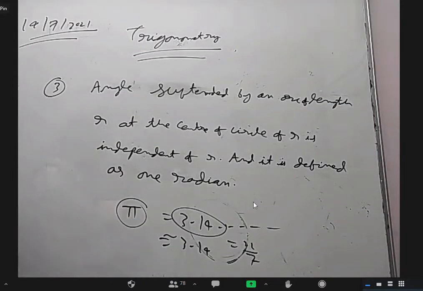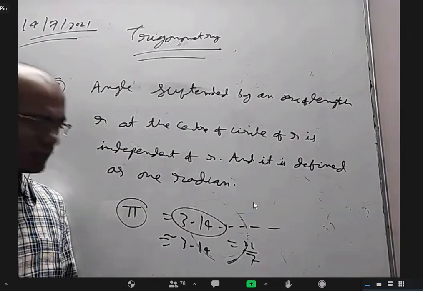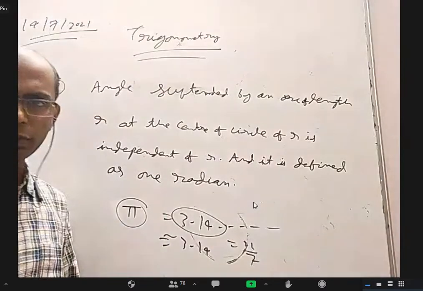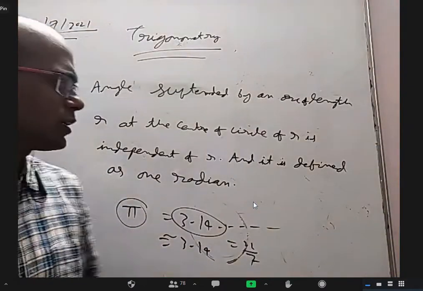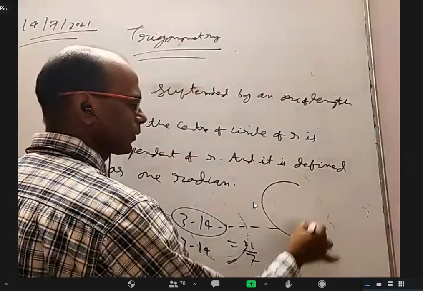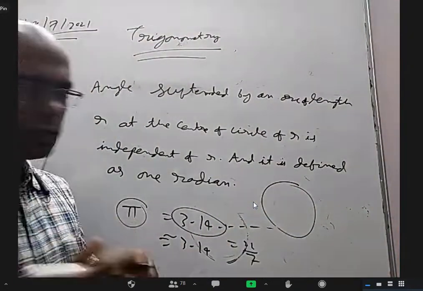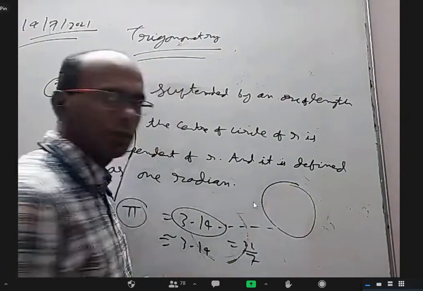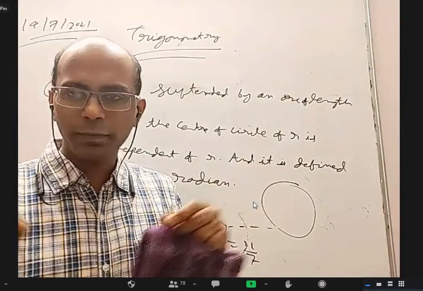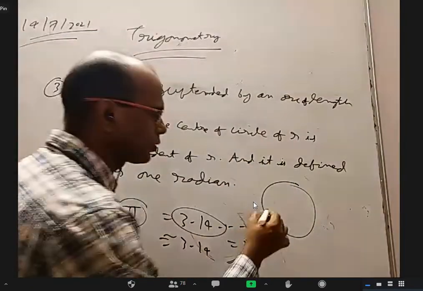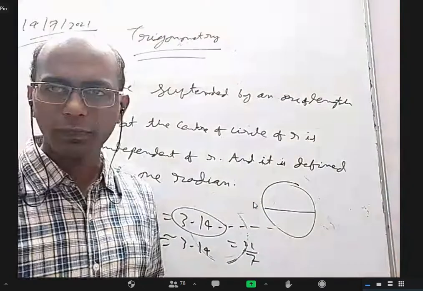Sir, you are saying that pi is equal to 3.14? I am not saying that. I am saying pi is approximately 3.14. So how can you say it's approximately 3.14? How to find the value of pi is itself a different topic. There are many methods. One very crude method is to draw a circle, take a thread, put it around that circle, open it, and find the length on a scale. And you know the diameter, so divide it.